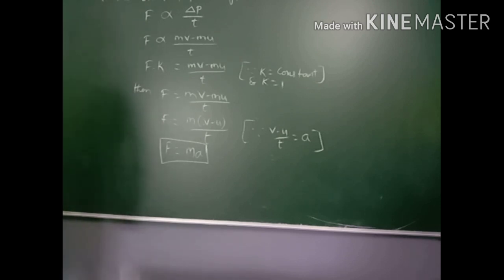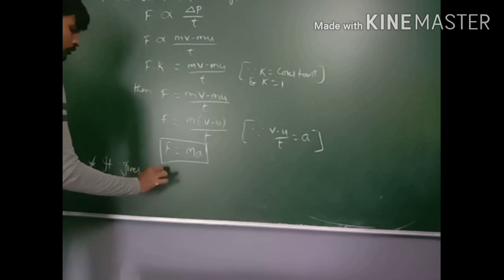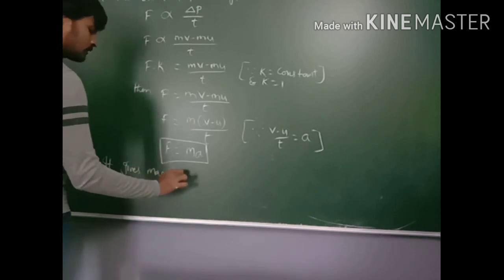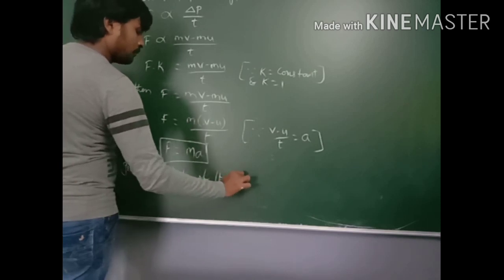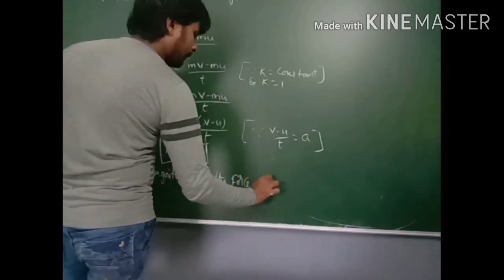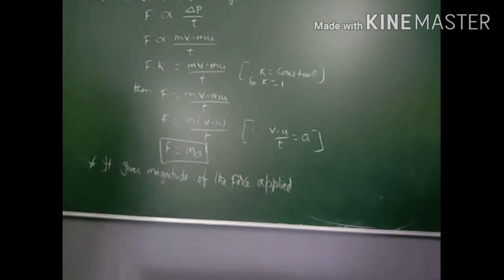Newton's second law gives the magnitude of the force applied.